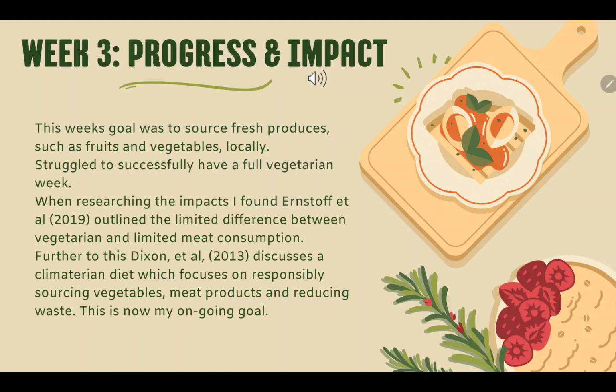So my week 3 progress and impact, I was not able to source as much locally as I would have liked due to having a limited amount of shops accessible. I did look into the climatarian diet, which focuses on responsible sourcing of vegetables, meat products, and reducing waste. This is now the ongoing goal for my diet, is to be more aware of what I'm eating and not completely eliminate meat, but definitely limit it to 2 to 3 meals a week as opposed to every day.